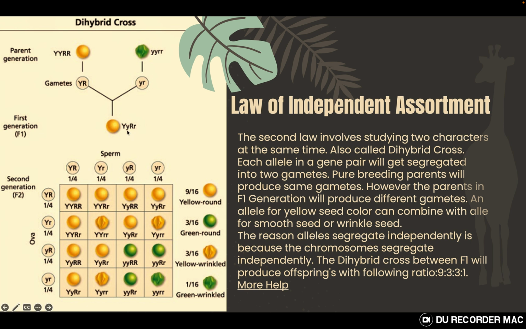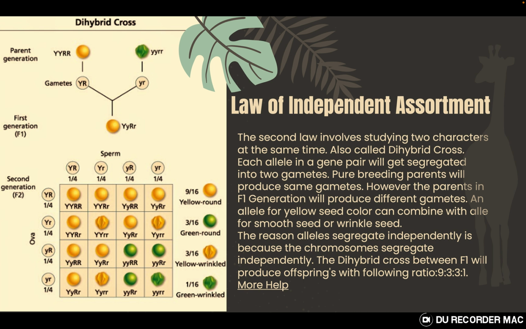Then you have the second gene in the first gene pair, and you combine it turn by turn with the other gene pair. So you would get the gametes, which is not that tricky, but sometimes students find it confusing.